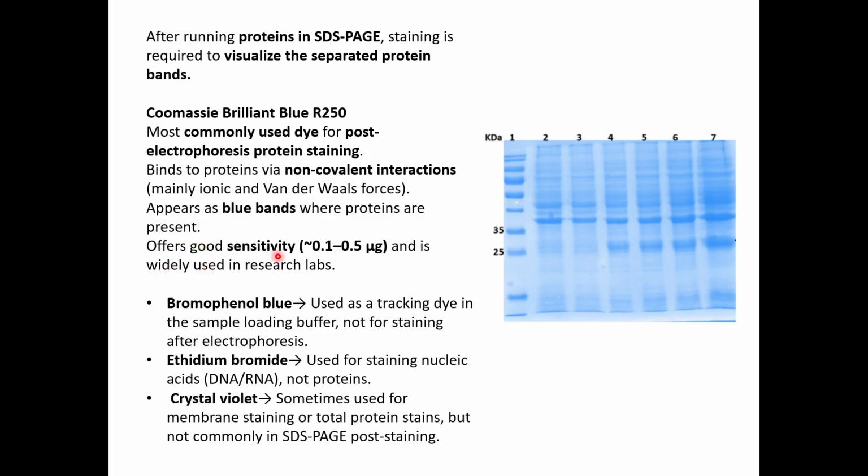It offers good sensitivity, approximately 0.1 to 0.5 micrograms of protein. You can go even up to 0.1 microgram, which is 100 nanograms of protein, which can also be detected by Coomassie Brilliant Blue. If you want further sensitivity, at the nanogram level, less than 100 nanograms, then you can go for silver nitrate staining, which is more sensitive and will detect very tiny, nanoscale amounts of protein.